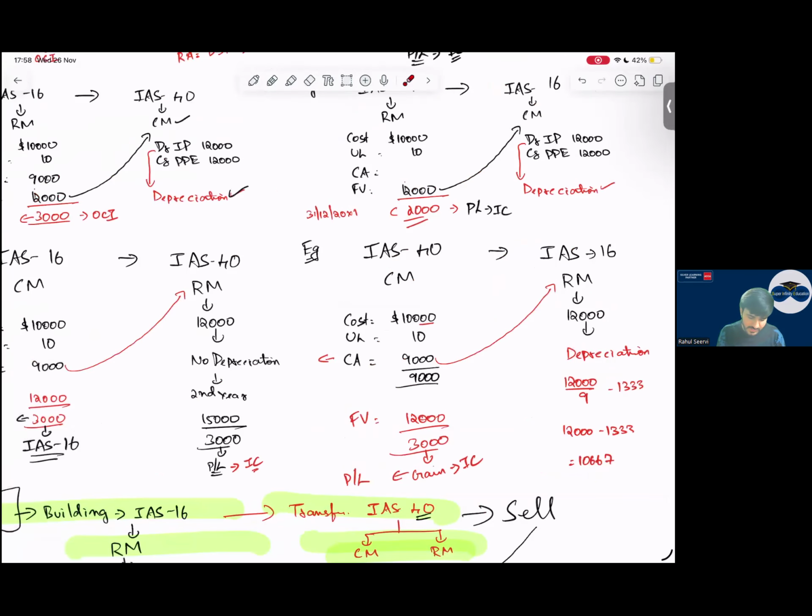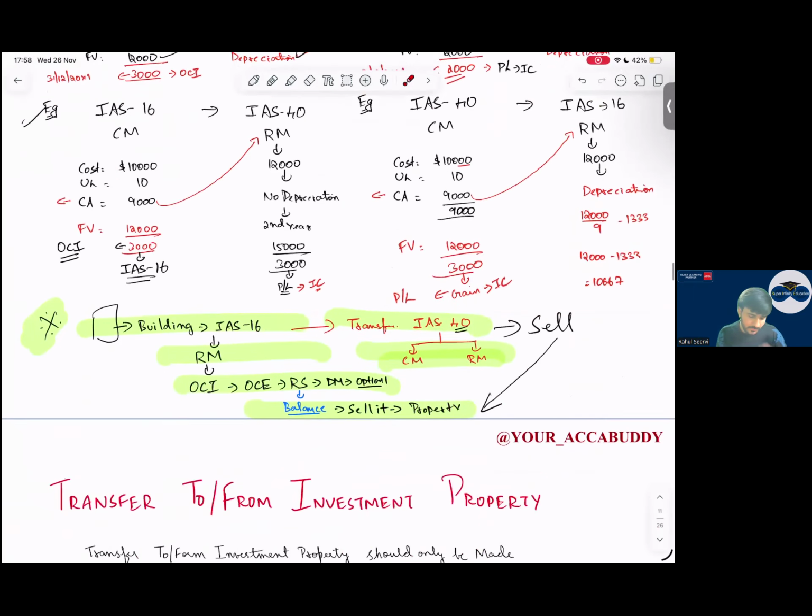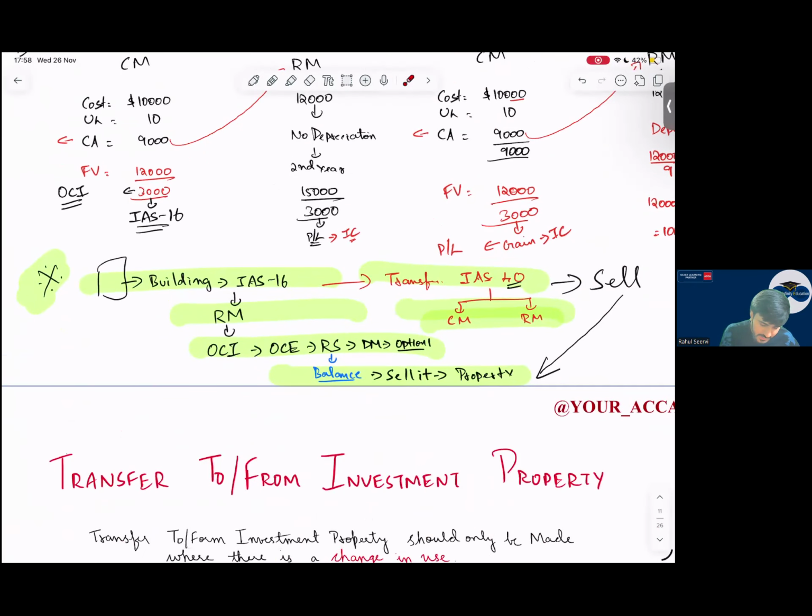So this part is done. And one important point, everyone: if your IAS 16 is under revaluation model and any OCI balance is there, and you have transferred this to IAS 40, will you transfer this OCI balance, the revaluation surplus, to retained earnings? No. Once the asset has been disposed of, so when this IAS 40 property is disposed of, at that time this revaluation surplus will be transferred to retained earnings.